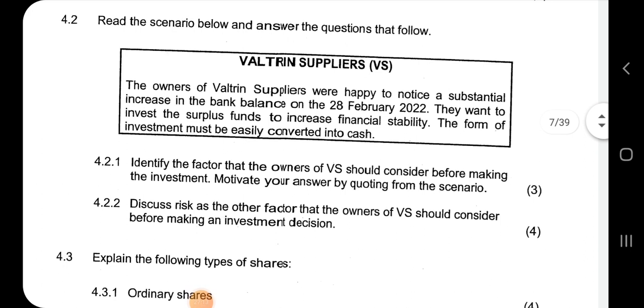Read the scenario below and answer the questions that follow. The owner of Valtrin Suppliers was happy to notice a substantial increase in the bank balance on the 28th of February 2022. They want to invest the surplus funds to increase financial stability. The form of investment must be easily converted into cash. Identify the factor that the business owners of VS should consider before making the investment. Motivate your answer. That is liquidity.